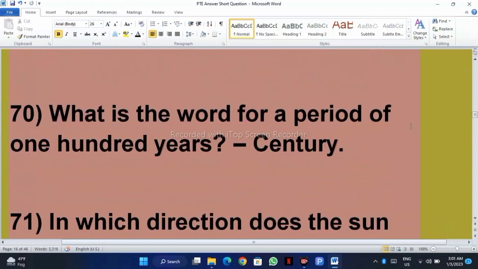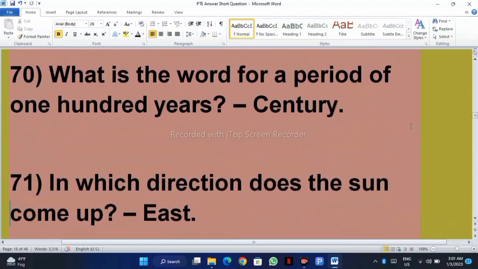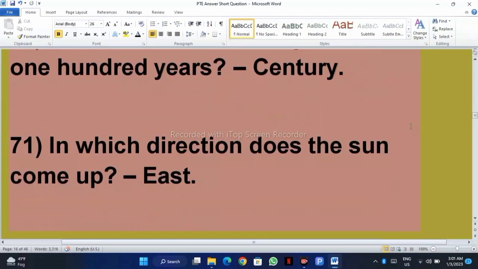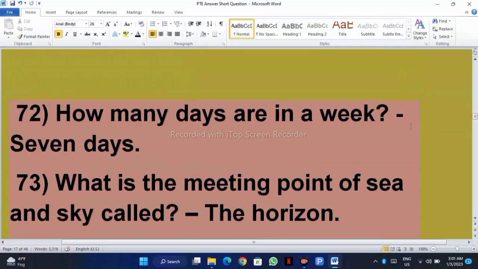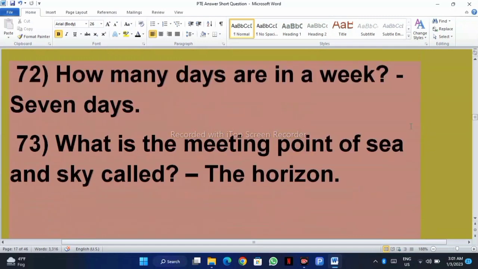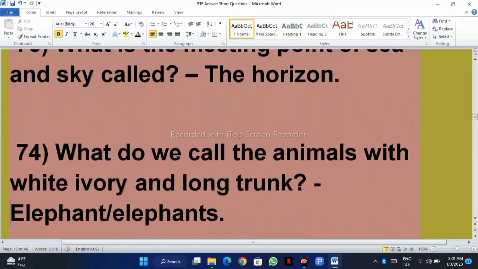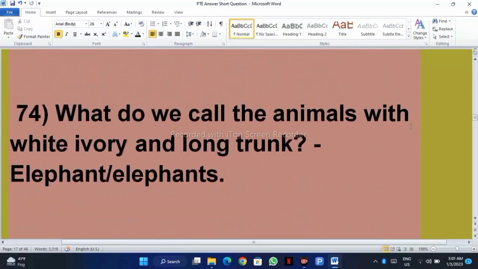What is the word for a period of 100 years? It's called century. In which direction does the sun come up? East. How many days are in a week? 7 days. What is the meeting point of sea and sky called? The horizon. What do we call the animals with white ivory and a long trunk? Elephants. Elephant.